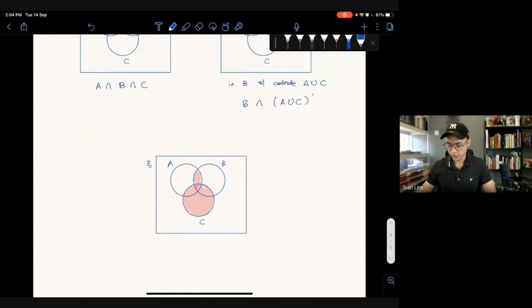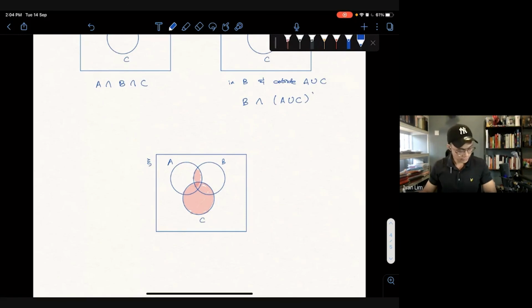Alright, and the very last one, let's look at this region. Where is it? The shaded region contains C, everything of C, right? And A intersect B. A intersect B is this part here.